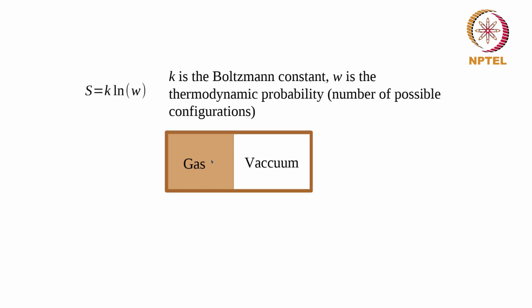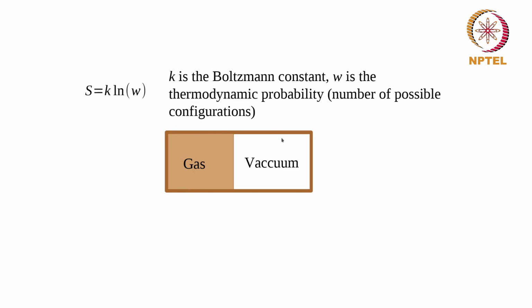And you have a large number of molecules, and each of those molecules can be either on the left or the right. So what we see is that this process, we have looked at this earlier. Supposing you had, for example, this system as insulated, what we see is there is no work done. There is no heat transfer because we insulate it, which means that the internal energy of the system is constant.